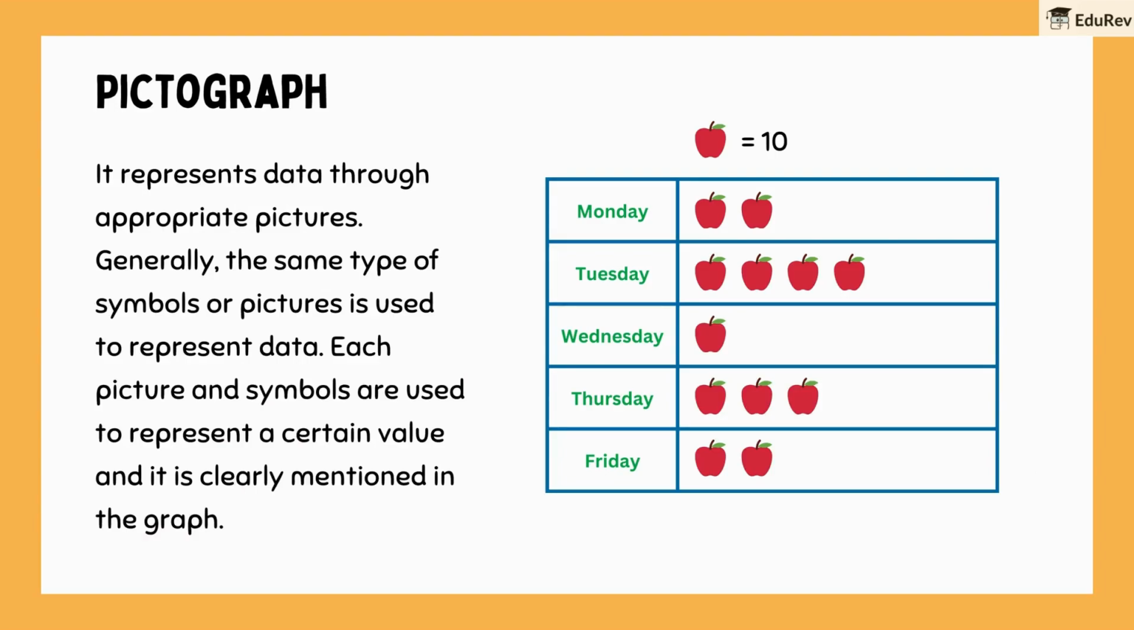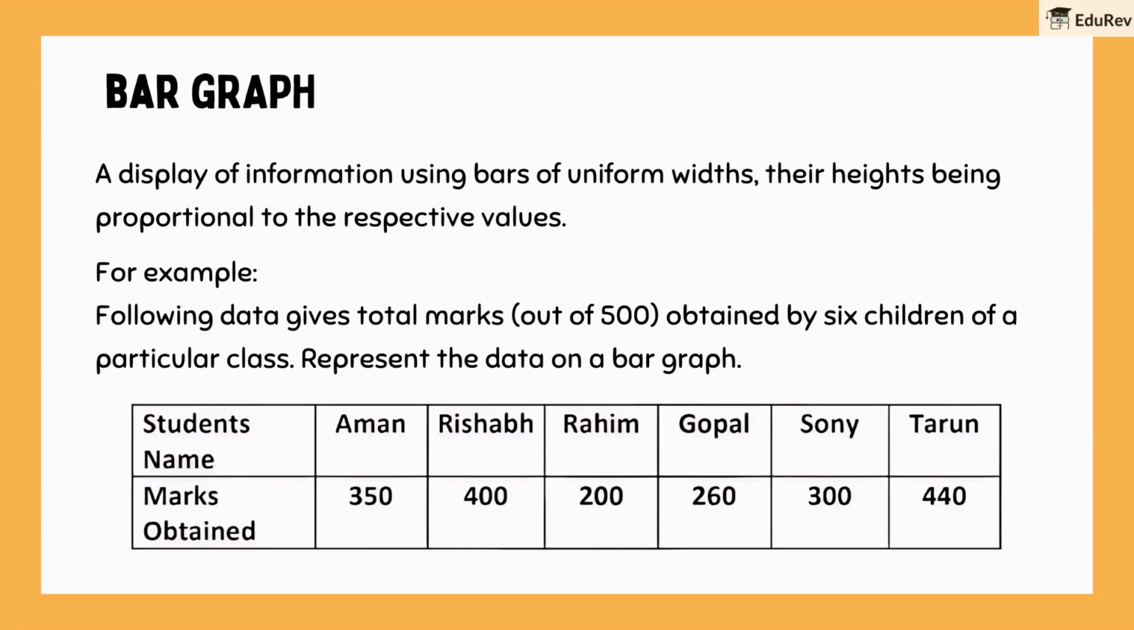Now, let's move on to pictographs. A pictograph represents data through appropriate pictures or symbols. Each picture or symbol represents a certain value, which is clearly mentioned in the graph. Next, we have bar graphs. A bar graph displays information using bars of uniform widths, where the height of each bar is proportional to the respective value. Here's an example of a bar graph.